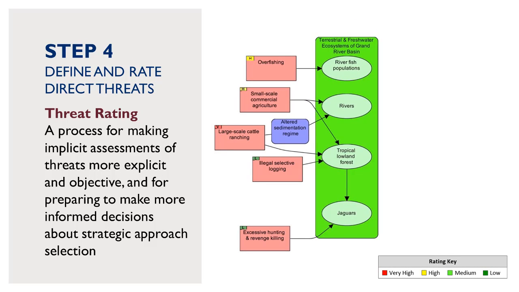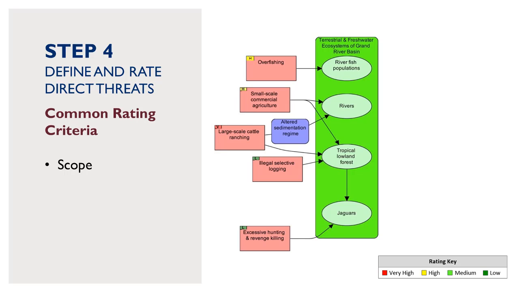Scope, which is the proportion of the biodiversity focal interest that your team expects to be affected by the threat within the next 10 years or so, given the continuation of current circumstances and trends. Severity, which is defined as the level of damage to the biodiversity focal interest within the threat scope that you expect to see if current trends continue, and irreversibility, which is the degree to which the biodiversity focal interest can be restored if the threat were removed.